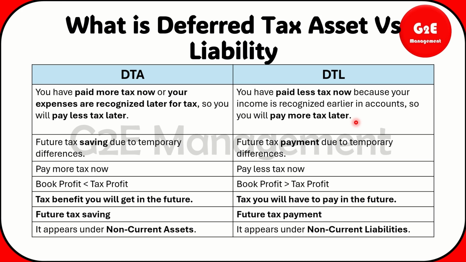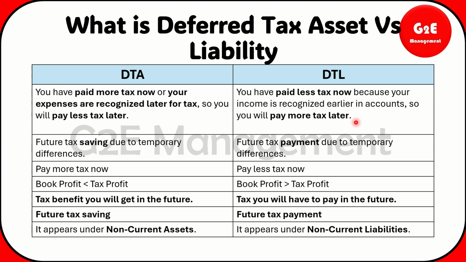So what will happen? Deferred tax liability, in a sense, you are going to pay less tax right now from the liability point of view. Why is what you are going to pay right now very less? In a sense, your income. Suppose you are going to get the rental payment for the next month, this month, but in your accounting book it will be recorded higher.